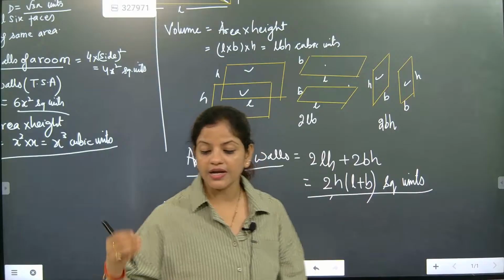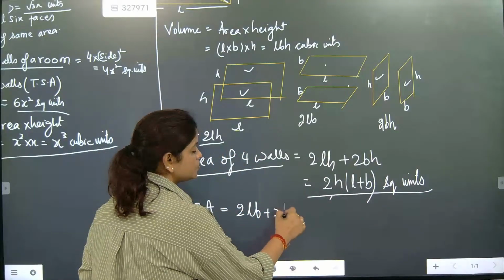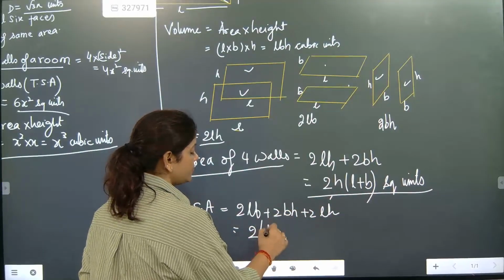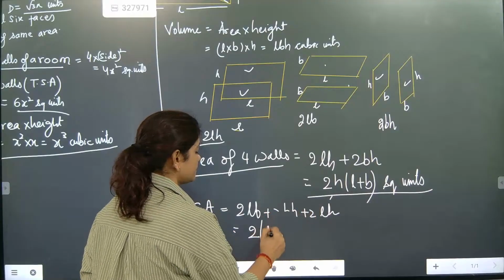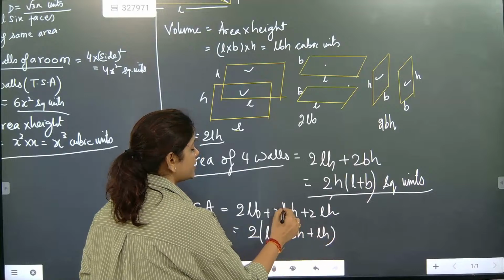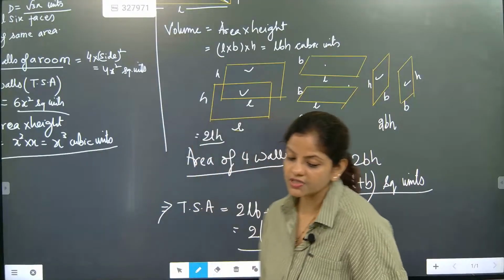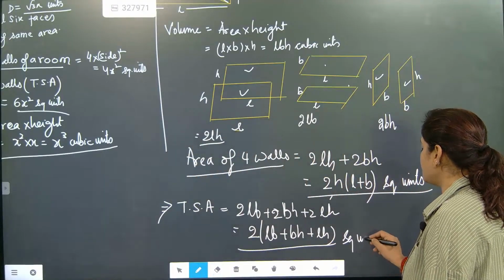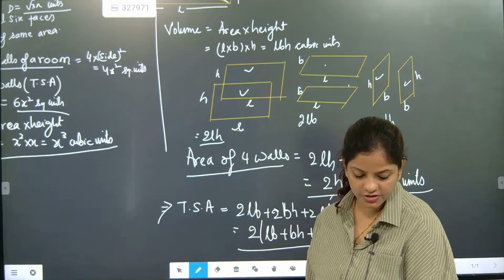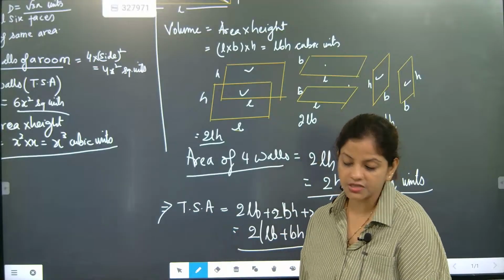When you are writing total surface area, it will become 2LB plus 2BH plus 2LH. Here you take 2 common, and it becomes 2(LB plus BH plus LH). So this is exactly the total surface area and its unit is square units. I hope you have understood that total surface area is considered in square units.